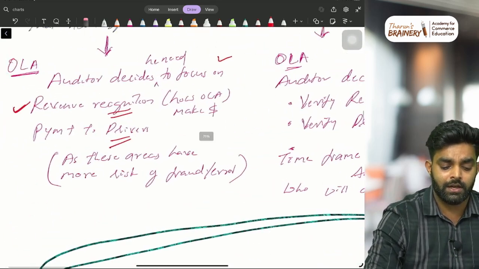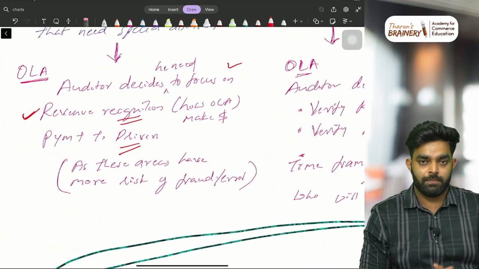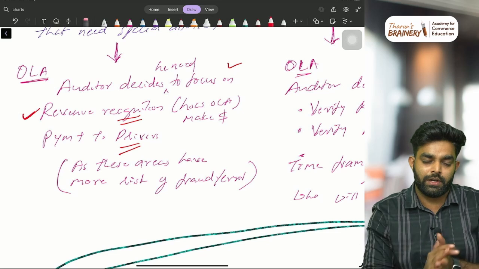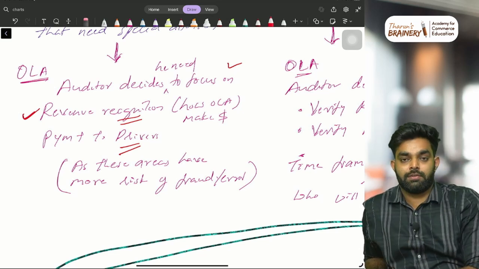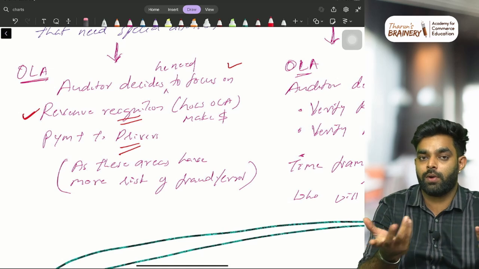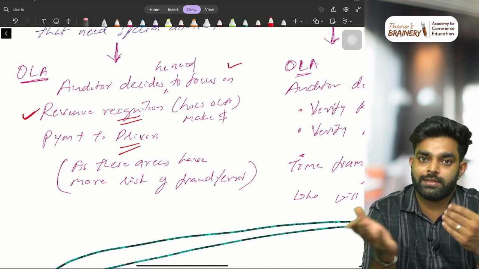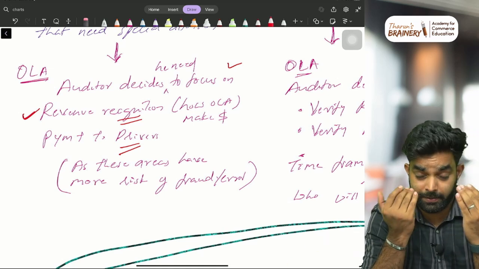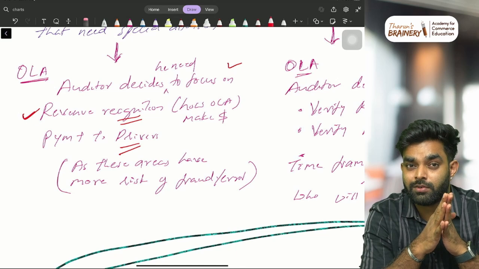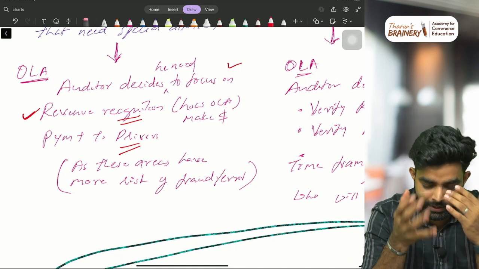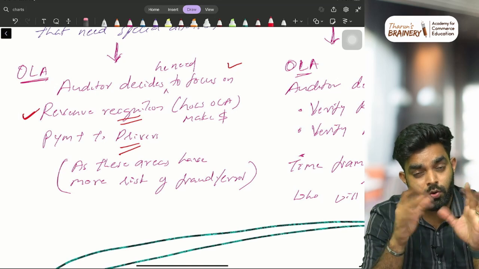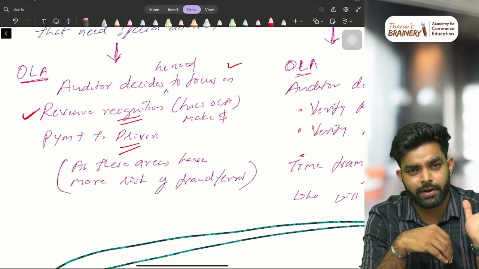For example, we'll take the case of Ola, the scooter company or Ola cabs, whatever you take. I'm speaking fast. You put it at 0.75 speed because this is last minute and you only have about 30 hours for your exam. I don't want to waste your time. And please don't watch any marathon on this day. Self-study is what matters in auditing. So listen to this, get your concepts cleared, and go and study. I'm focusing only on the basics of auditing.